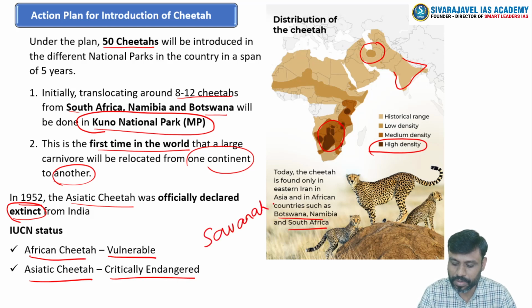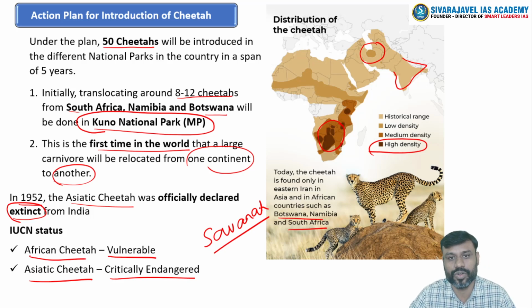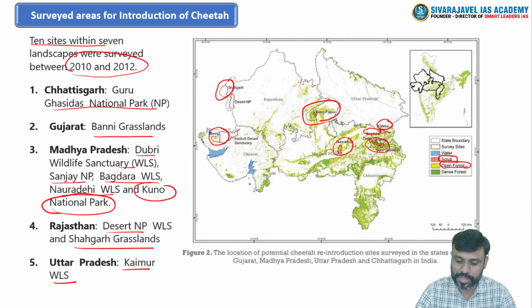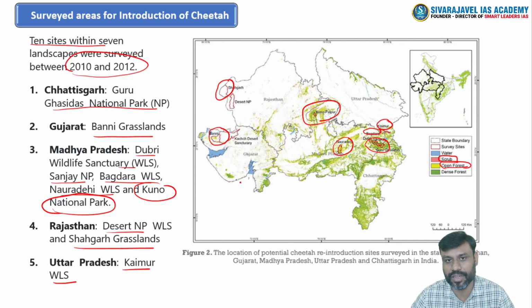Savannas are considered to be the tropical grassland regions which are ideally suitable for these cheetahs to exist, right? So in the same sense, the open forest, more shrub kinds of vegetation or grasslands are more ideally suitable for these cheetahs to exist there.